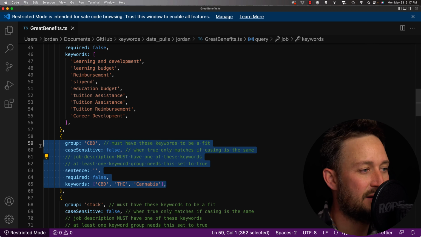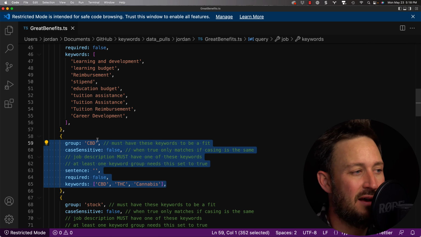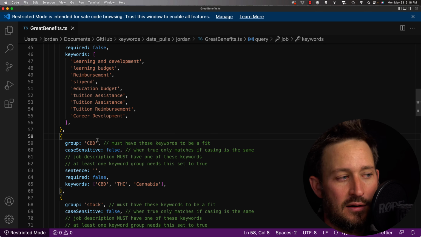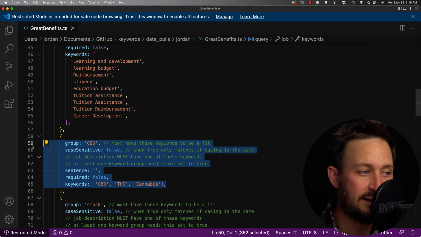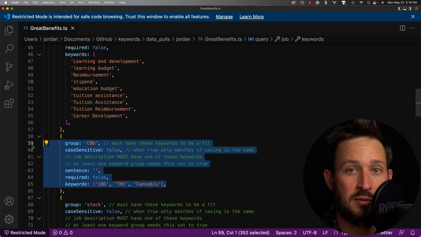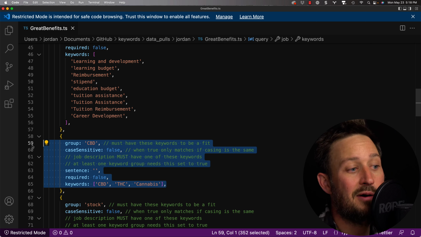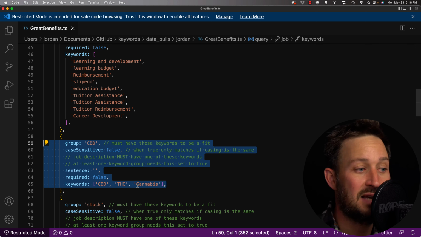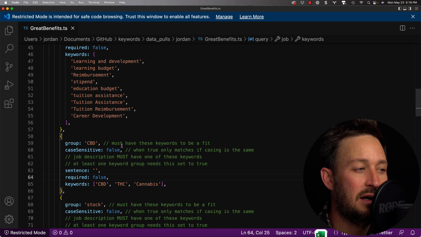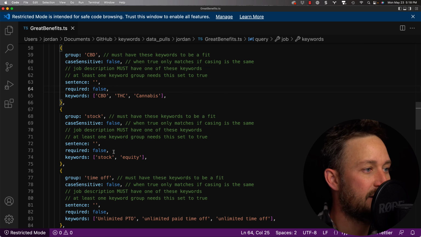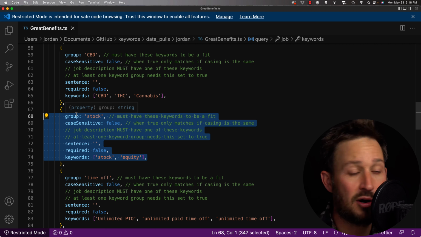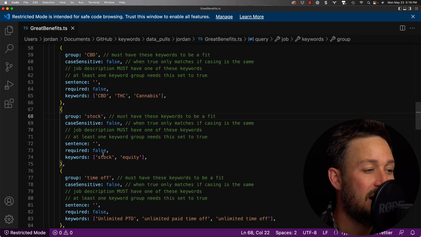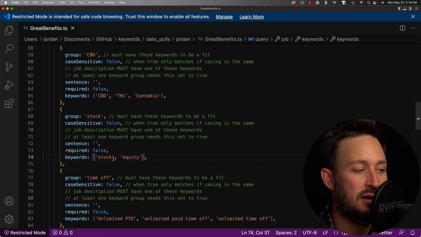CBD, I did this analysis for houseofwise.co. They offer sort of CBD treatments for anxiety and like. So I thought, okay, well, if they offer food and drink, that's good, but not all companies are going to be amenable to providing CBD products to their employees. So I wanted to say, does this company mention CBD, THC, or cannabis, which means they're probably more likely to offer Wise products to their employees. Stock. So generally companies that are offering stock or equity, those are venture-backed startups, right? So they're going to generally offer better benefits. So if I see stock or equity, that's a good indicator.